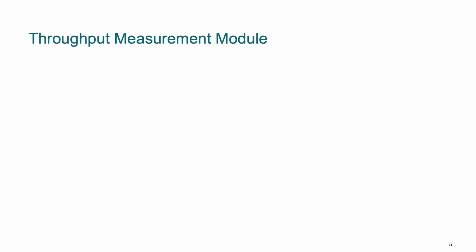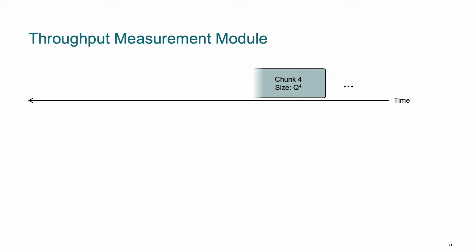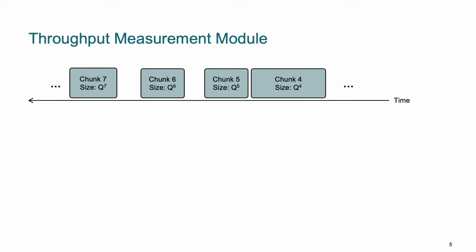First, we introduce our throughput measurement module. As mentioned earlier, CMAF's CTE standard aims to reduce latency for live streaming, but also introduces a problem with existing throughput measurement methods due to the presence of interchunk idle periods. To visualize this problem, we look at this scenario where the chunks of a segment are generated with idle times in between, such as an idle time as seen between chunks 5 and 6 over here in this diagram.